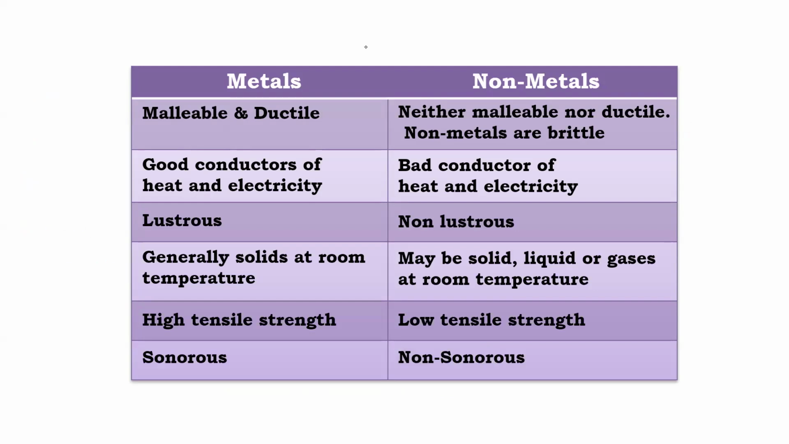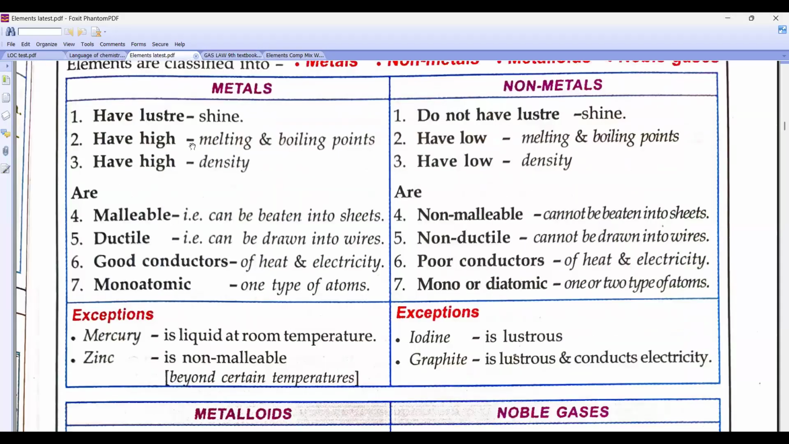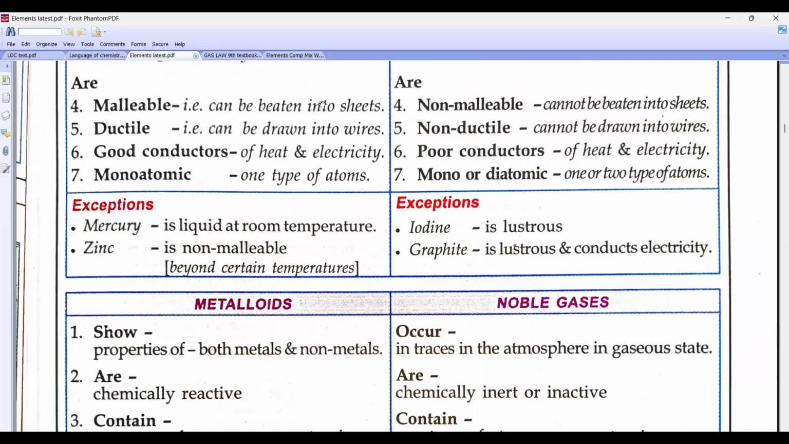Now look at all these points, whatever we have discussed here. Metals are generally monoatomic. Non-metal gases can be mono or di. Mono means helium, neon, and argon are monoatomic, and H2, O2, N2 are diatomic. This you have to remember. What are the exceptions? This is very, very important.